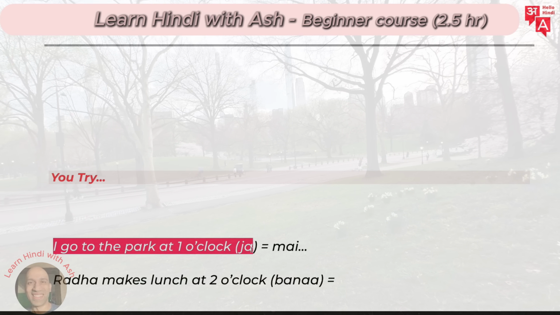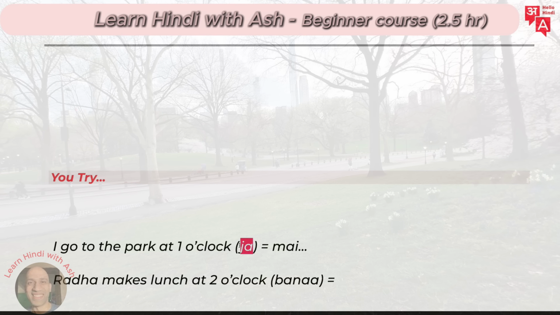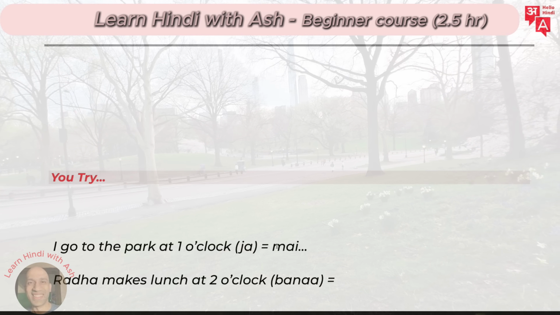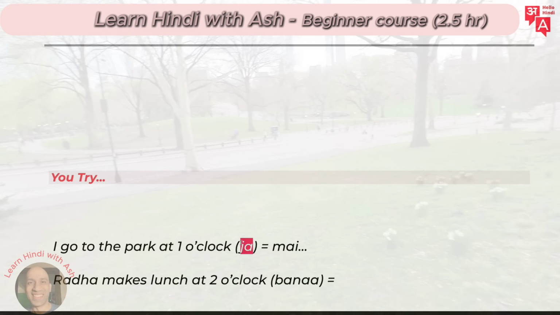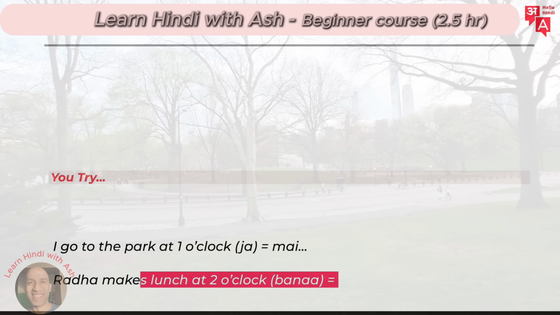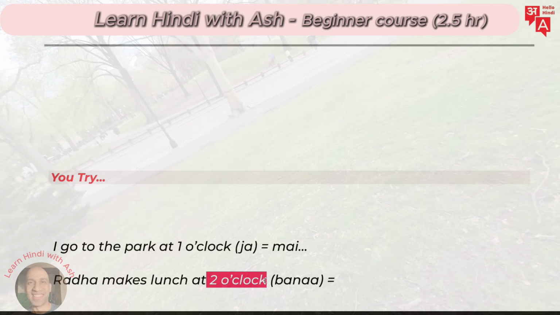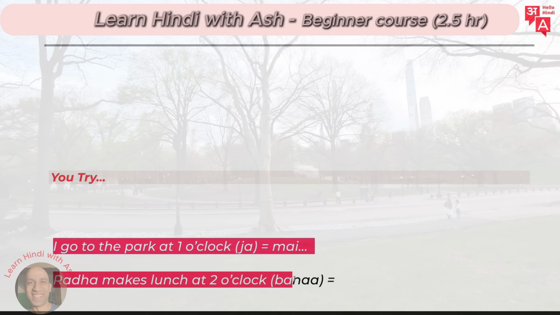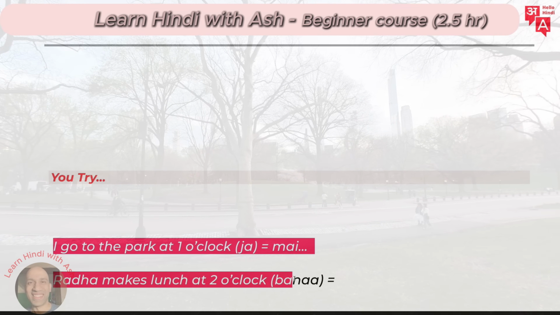I go to the park at 1 o'clock. Go is ja. So main, yes, I think you got it. Remember, it's hoon at the end, not hai. Sometimes people make a mistake, right? But otherwise, you got it. Radha makes lunch at 2 o'clock. How can you say this one? 2 o'clock. If you want the numbers, we've got the numbers in our vocabulary list. It's on the website. Perfect.